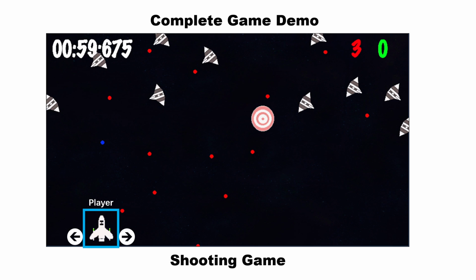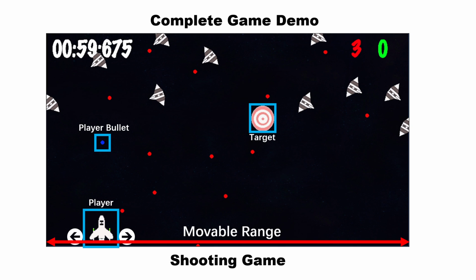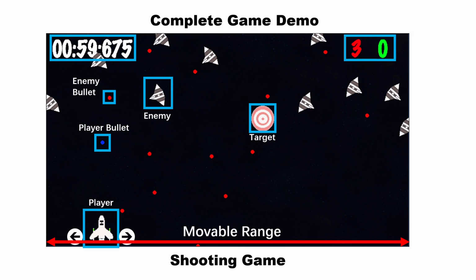We have the player, which can be controlled with the left and right arrow key and use spacebar to shoot the target. To simplify the game, the player character can only move at the bottom edge of the screen. We have the enemy character flying to the edge of the screen, and one enemy object will shoot one enemy bullet. There are also some counters to report the performance of the player. Finally, each time the player has been hit, it will be respawned at the mid of the bottom edge and has 2.5 seconds invulnerable time.